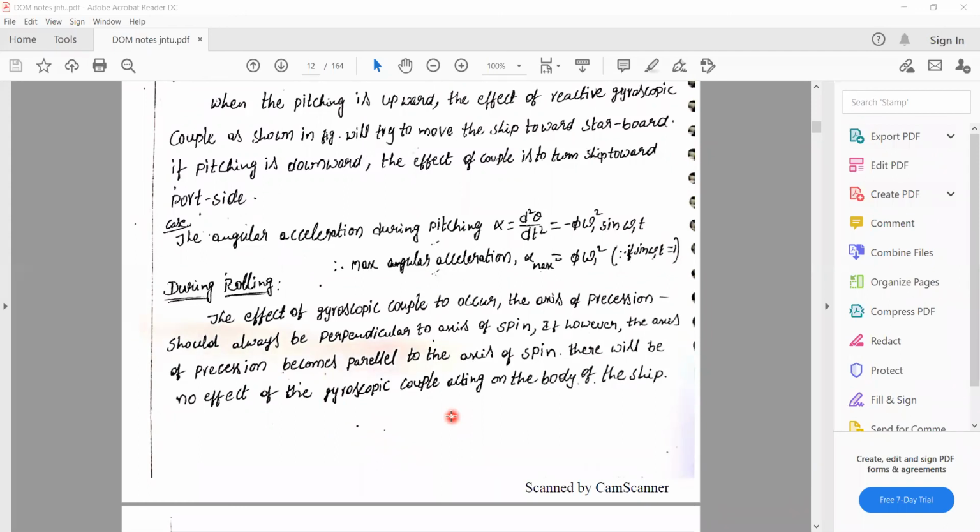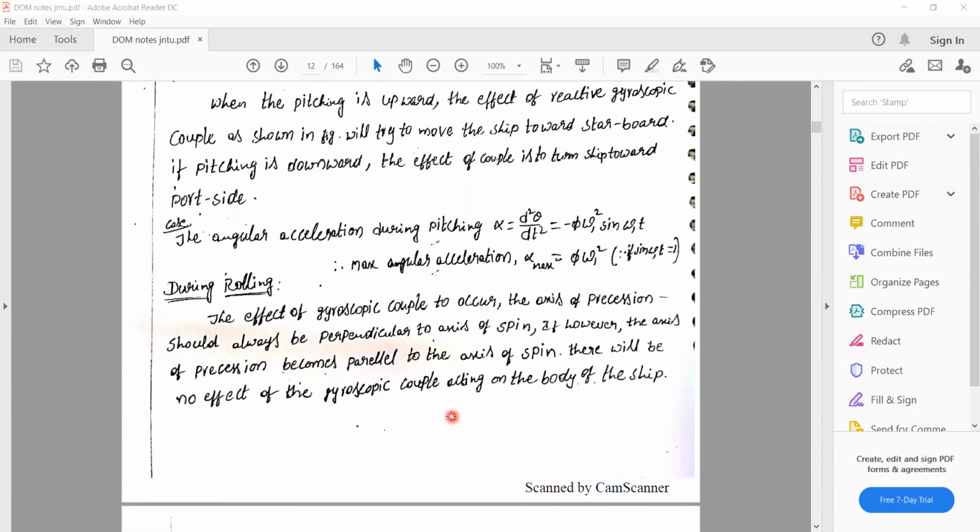Now going to our next topic, that is the effect of gyroscopic couple on a naval ship during rolling effect. It is also one of the important things.